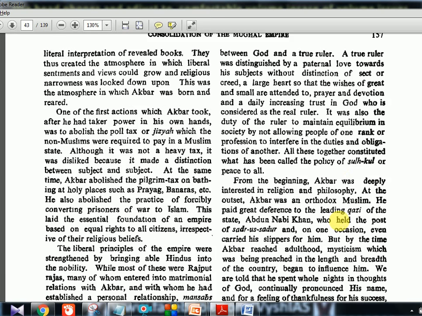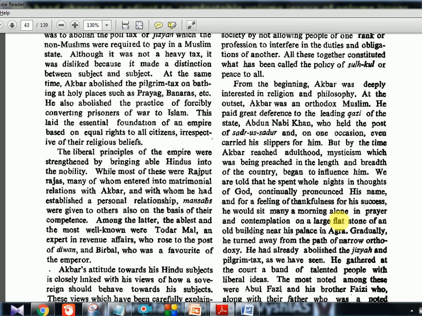Now, from the beginning, Akbar was deeply interested in religion and philosophy. At the outset, Akbar was an Orthodox Muslim. So, generally, he was an Orthodox Muslim only. He gave respect to his Qazi, the judge, Abdul Nabi Khan, who held the post of Sadar, the religious head.